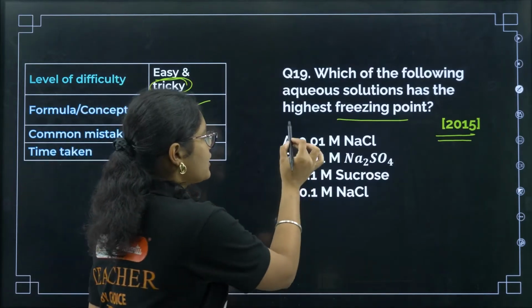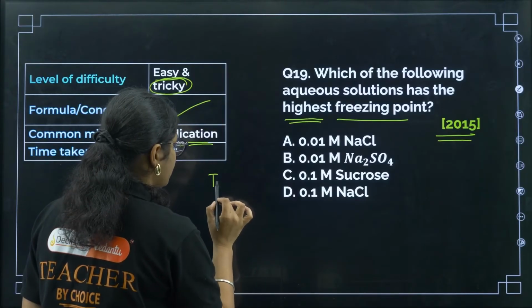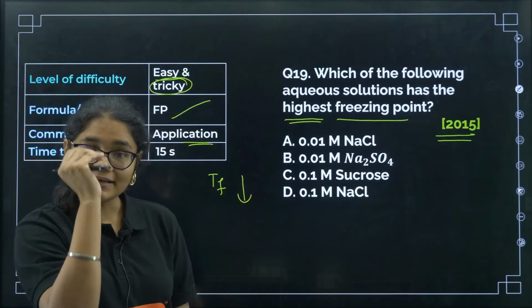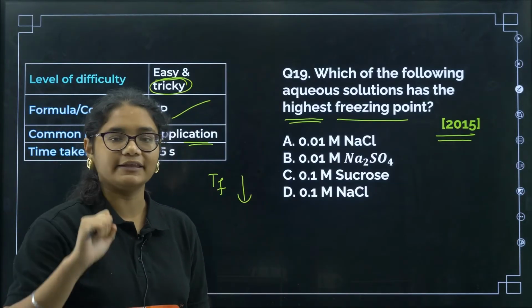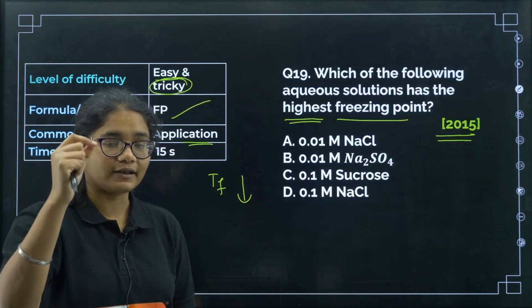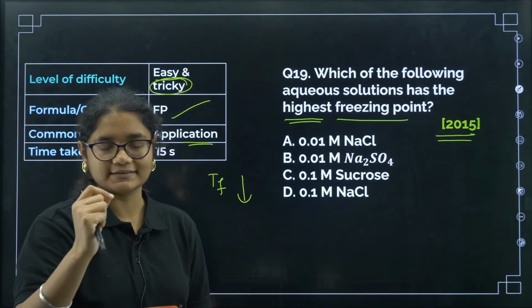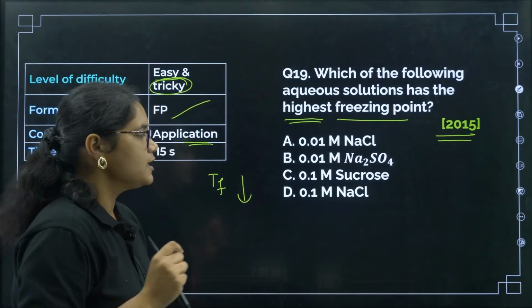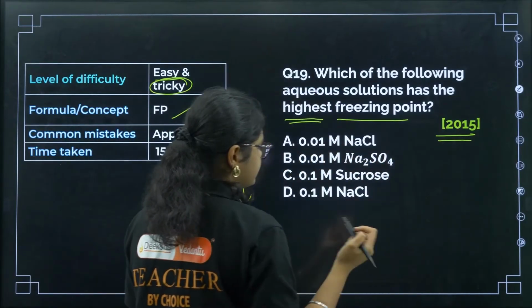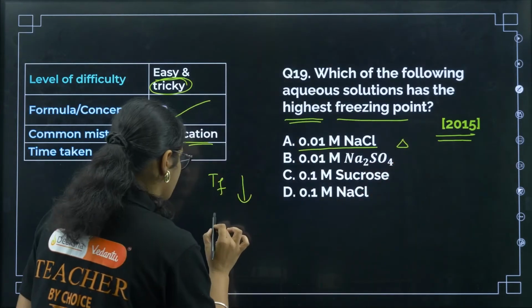See, they are asking you for the highest freezing point. When you add a solute, what happens? The freezing point decreases, right? So wherever there is less decrease, that will have the highest freezing point. The solution where the delta TF value, the decrease, is less will have the highest freezing point. So we need to check where the decrease is least. Now if you see here, I can say delta TF, our formula is what?